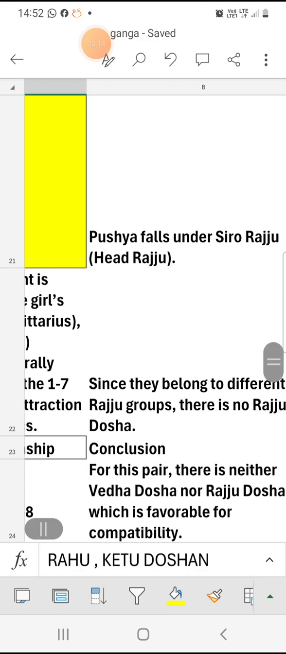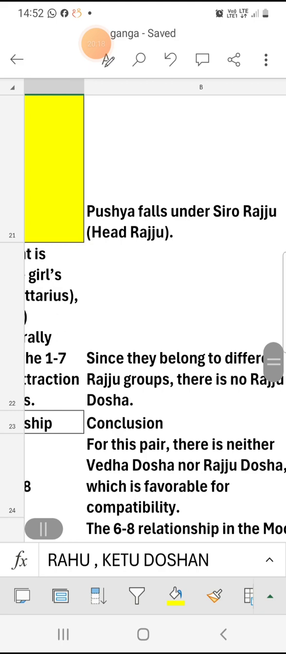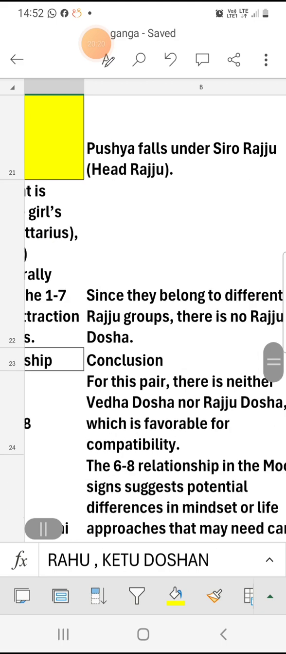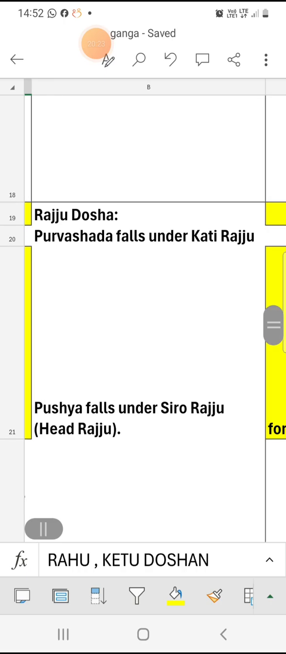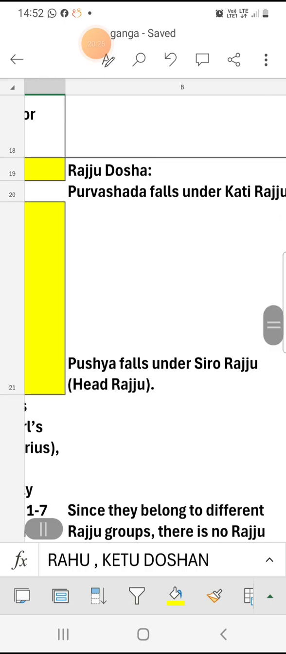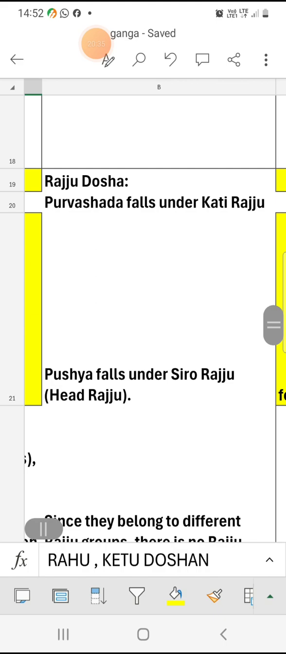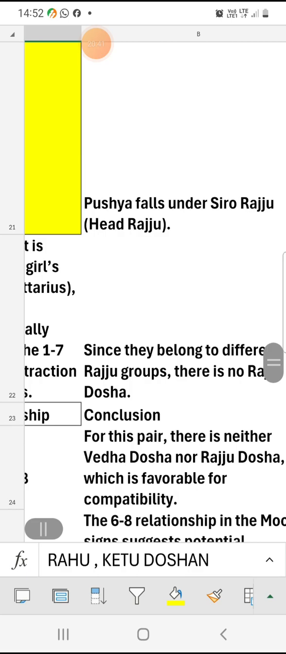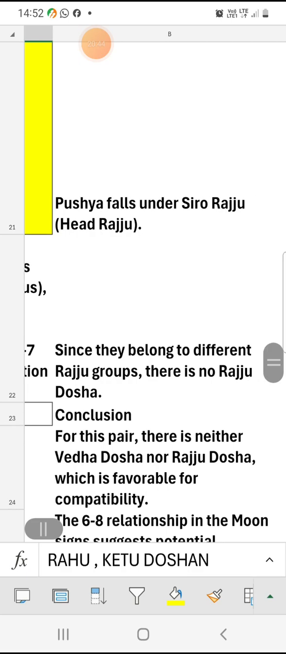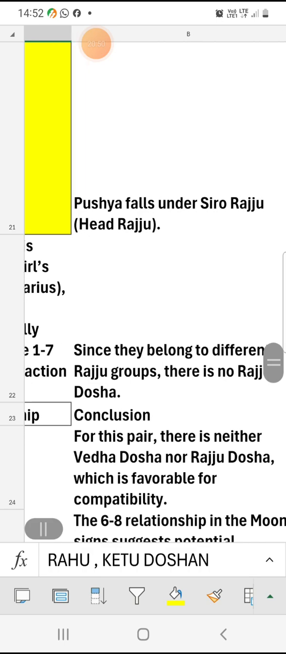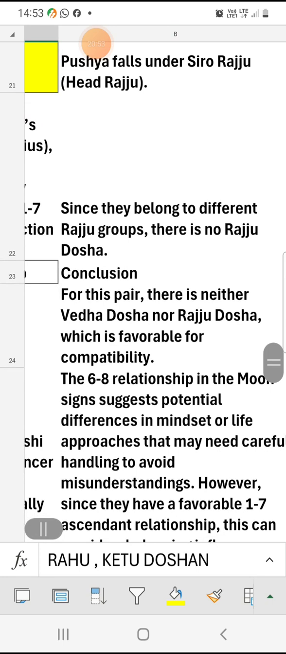Suppose Pushya Nakshatram comes under Siro, the head Rajju, and Purvashada comes under Kati Rajju. These two are in different Rajju categories. Rajju dosham is considered only when the boy and girl are under the same Rajju category. Since these two stars belong to different Rajju groups, there is no Rajju dosham. If there is neither Veda dosha nor Rajju dosha, that is favorable for compatibility.